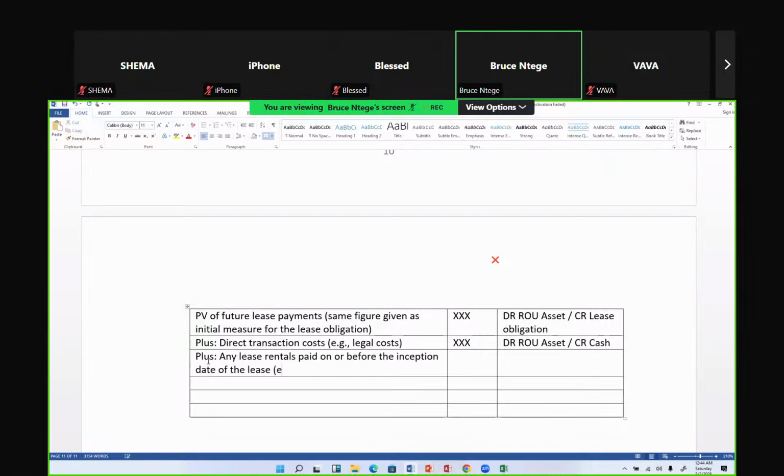At times the examiner may call it advance rent paid on or before the inception of the lease. So if on the date you are signing the lease contract, you are also paying a check to the landlord, then you are debiting that payment as a right of use asset. The amount of that check is a right of use asset, while the credit is cash.